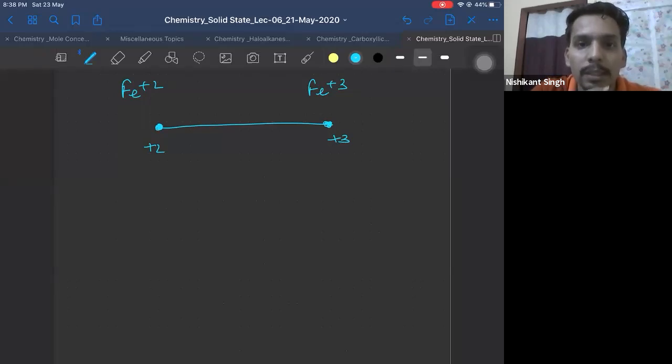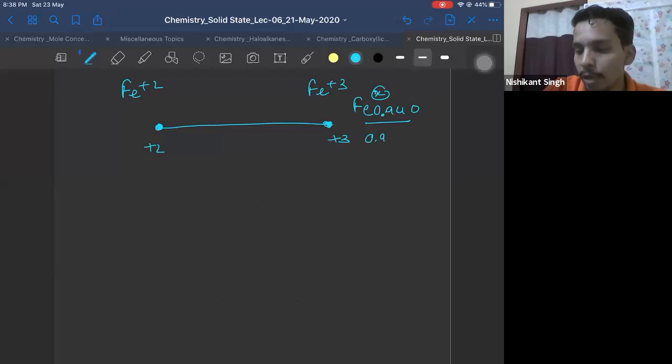Now if you see this, plus 2 and plus 3, your compound is Fe0.94O. What you can do here is find the average oxidation state. Let's say oxidation state is X. So it will be 0.94 X, oxygen is -2, equal to 0.